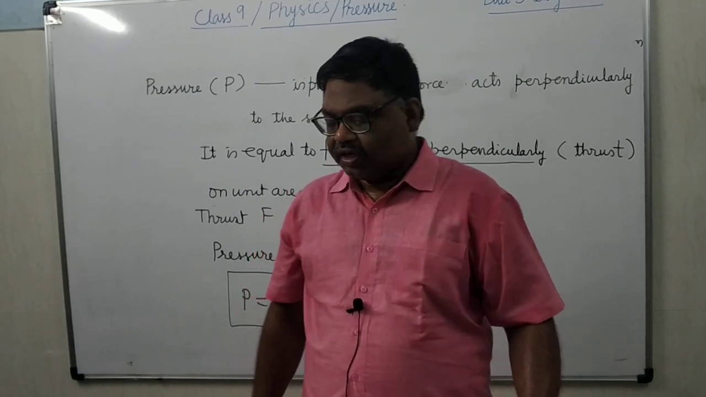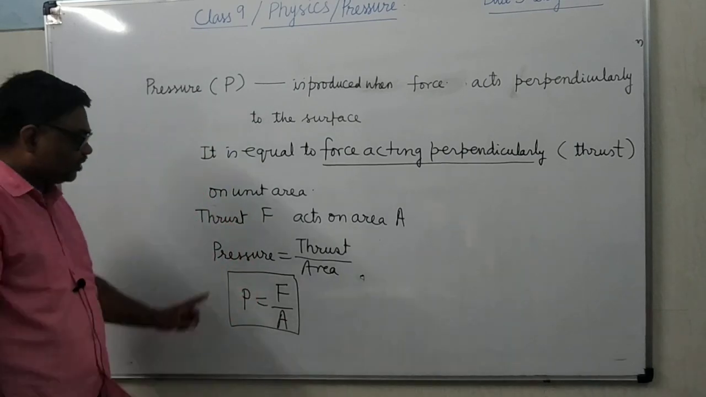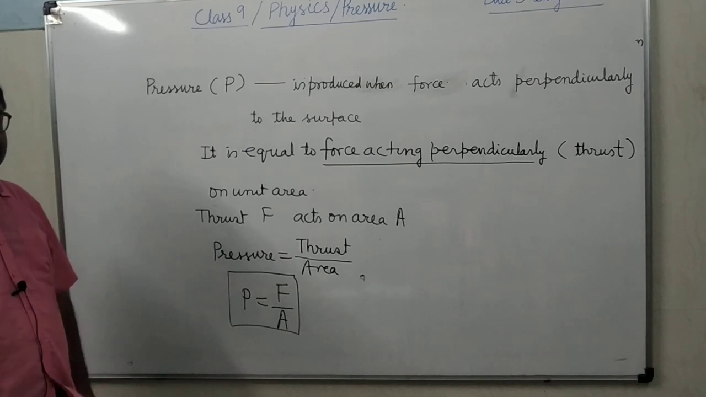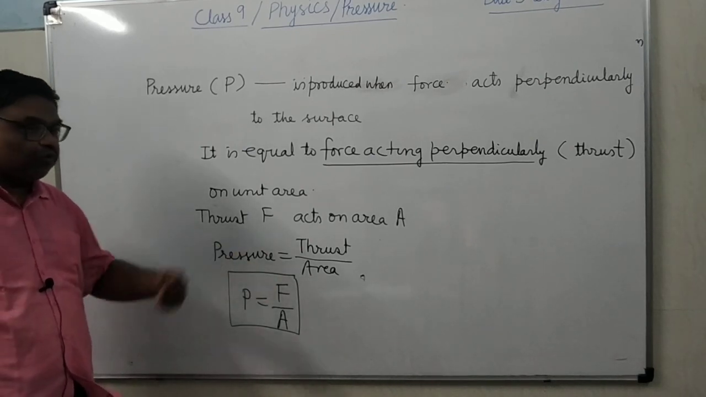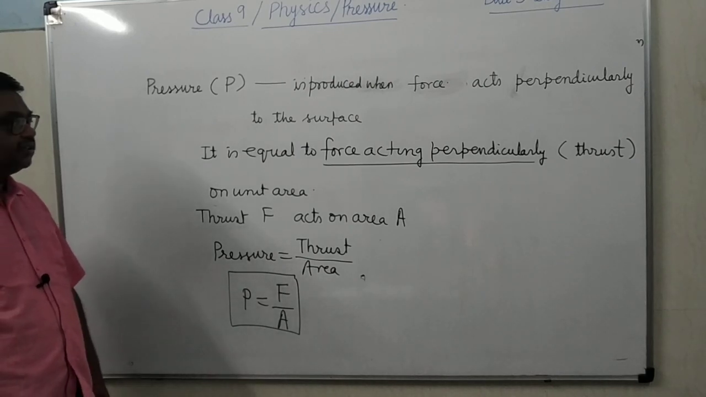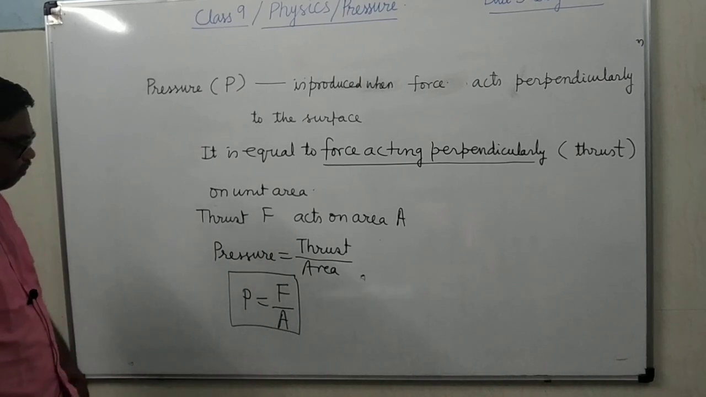Now see here, pressure is what type of quantity? Pressure is a vector quantity. All of you remember this thing. Why? Because force is a vector, that's why pressure is also a vector. It's clear?